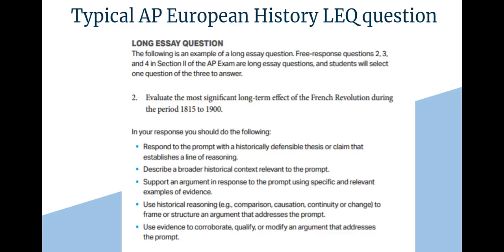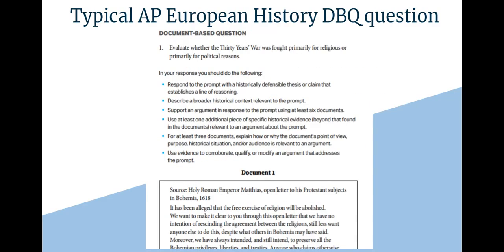This is a long essay question, or LEQ. An example: evaluate the most significant long-term effect of the French Revolution during the period of 1850 to 1900, along with the expectations as to how you would organize your essay. And then the DBQ, which is the document-based question. For this example, they said, evaluate whether the 30 Years' War was fought primarily for religious or primarily political reasons. And then they will give you 7 documents that you will then reference as you make your argument.